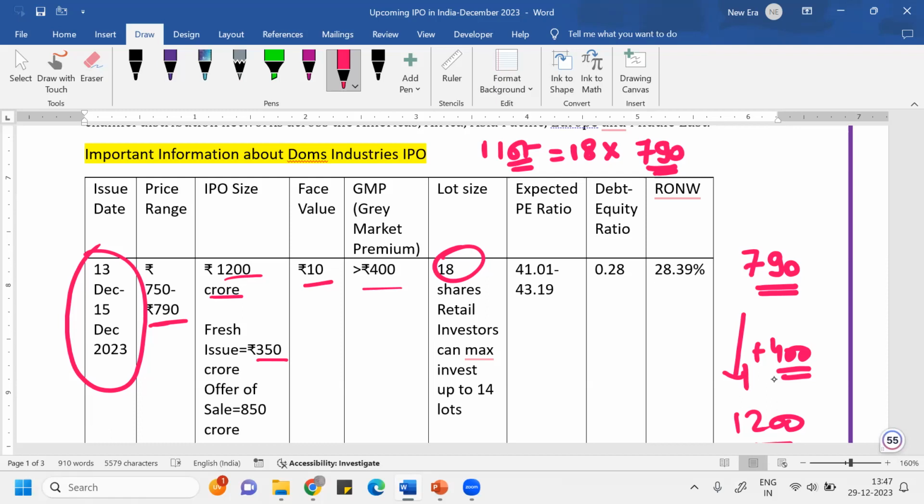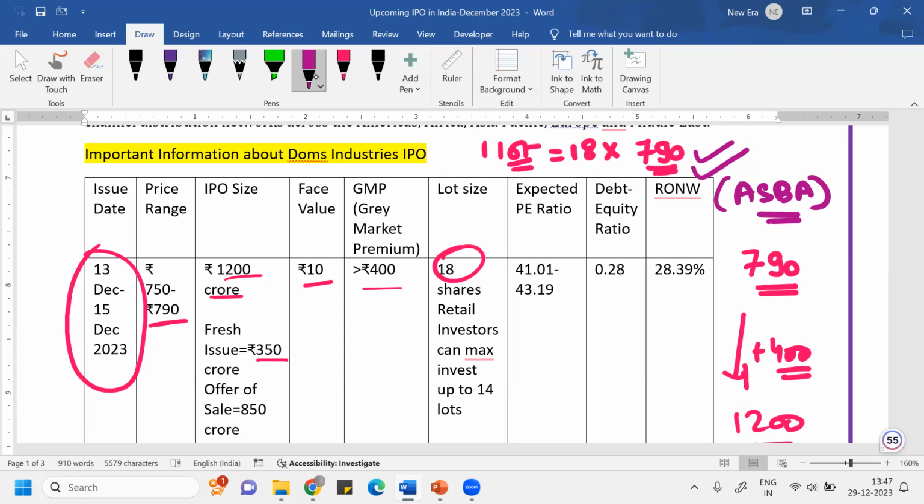The same thing, once the company gets listed, you can imagine what price it might trade at in the market. So if you want to get the share, you have to pay 790 rupees. This amount you pay through your ASBA account, which is supported by block amount. Okay, so through your account you will pay this money, and the IPO runs for 3 days.